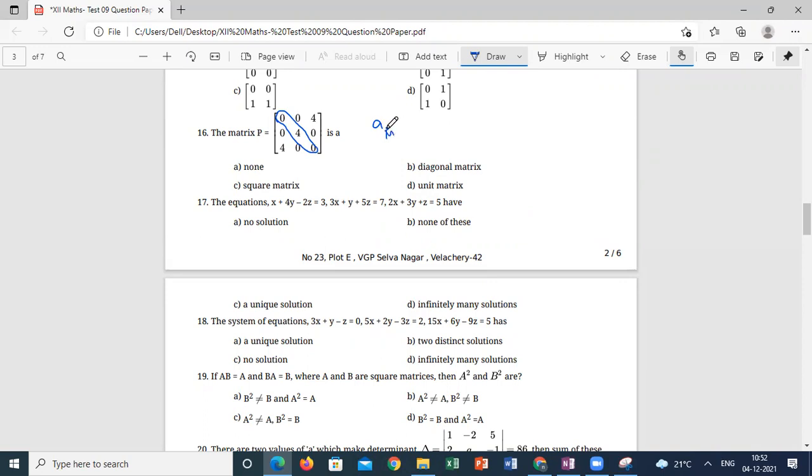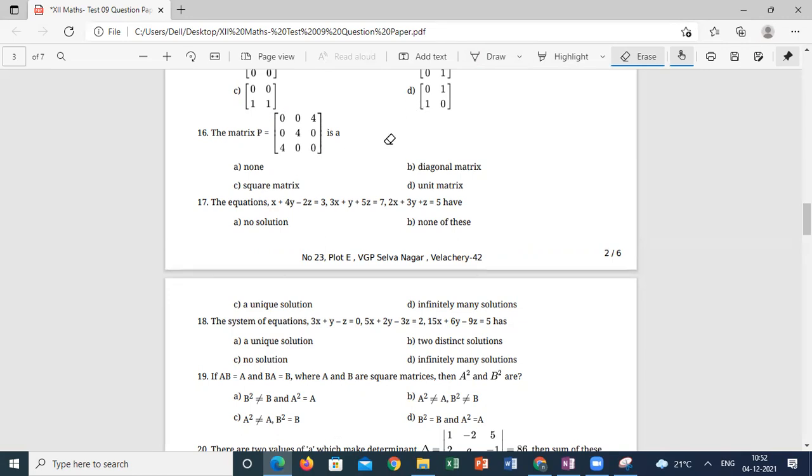A_ij, where i is equal to j, only those are diagonal elements. But this element is not i equal to j. This is 1 by 1, this is 2 by 2, this is 3 by 3. So only these elements are called diagonal elements. So here the diagonal elements are 0, 4, 0, not 4, 4, 4.